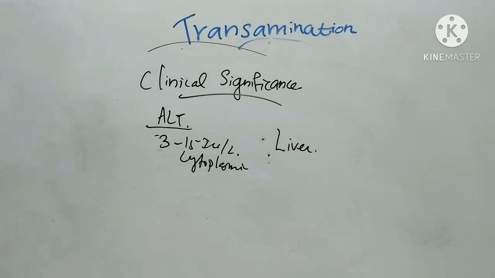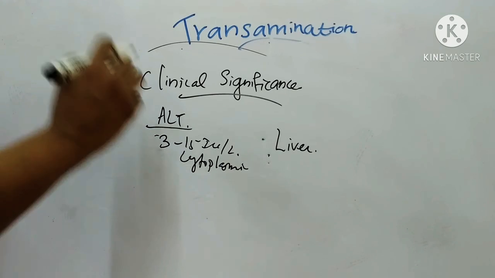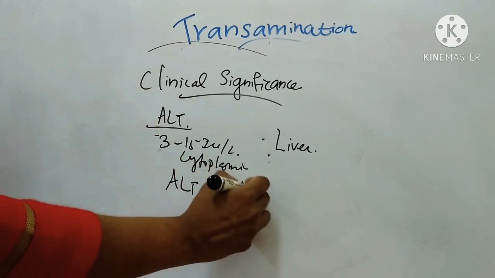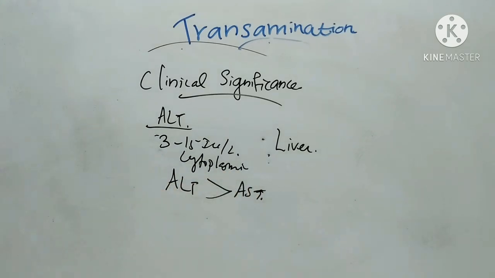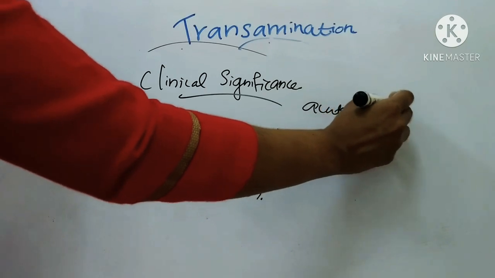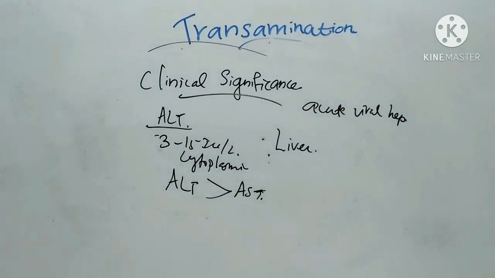An increase in both transaminases, AST and ALT, is a common finding in hepatic diseases, but the increase in ALT will always be greater than AST. It is most useful in assessing the severity and progress of the disease in acute viral hepatitis.